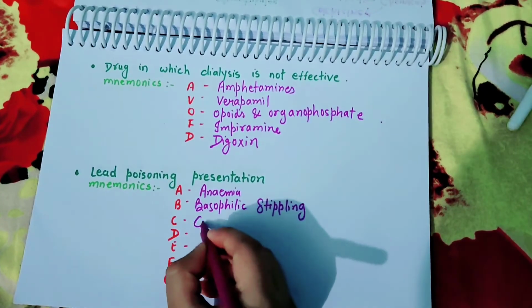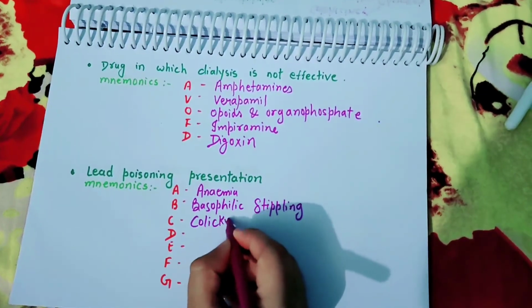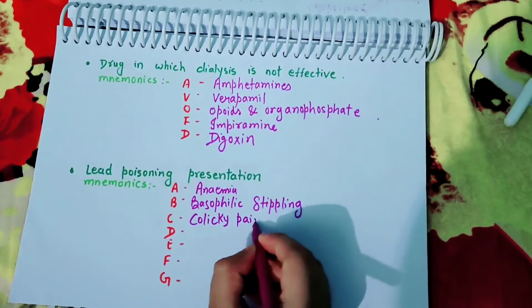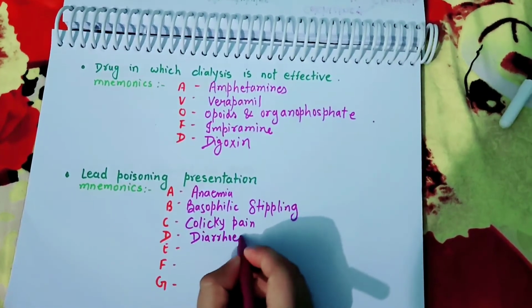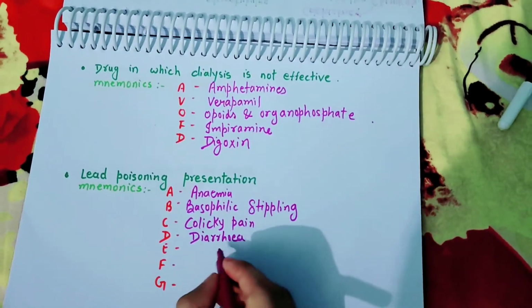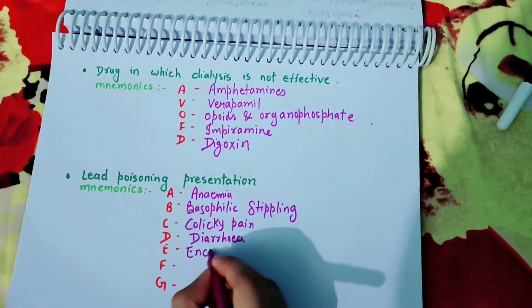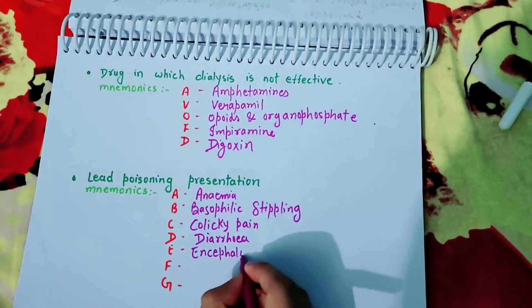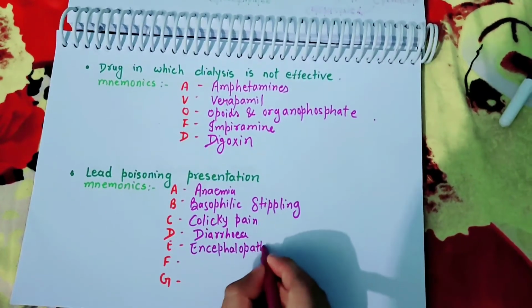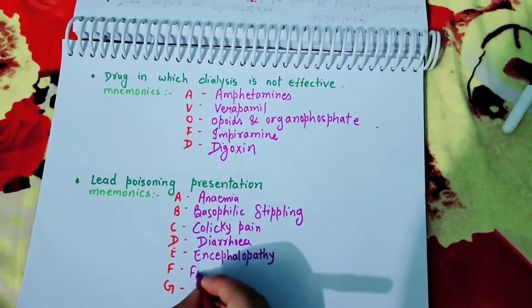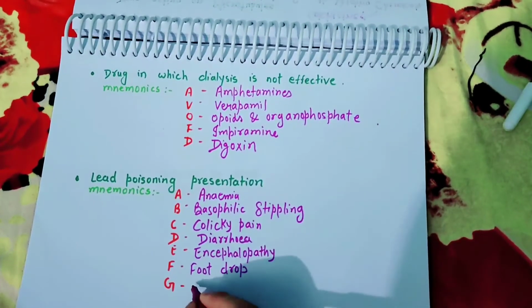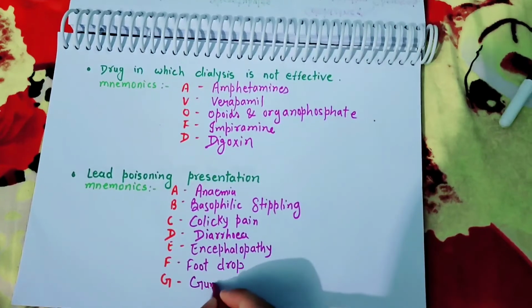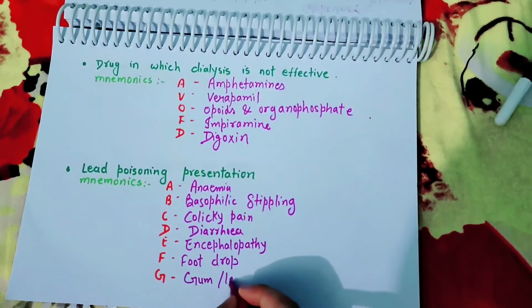C stands for colicky pain. D stands for diarrhea. E stands for encephalopathy. F stands for foot drop. And G stands for gum or lead line.